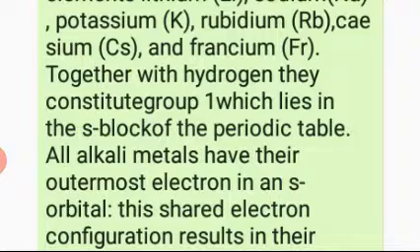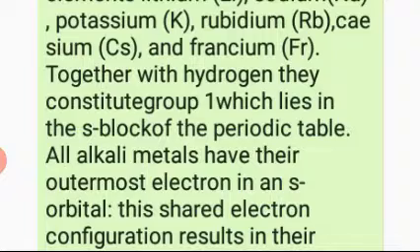Like lithium, Li3: when we write the configuration, it is 1s2 2s1. The last configuration is S1. The next member, beryllium 4, we write the configuration 1s2 2s2. The last configuration is S2.